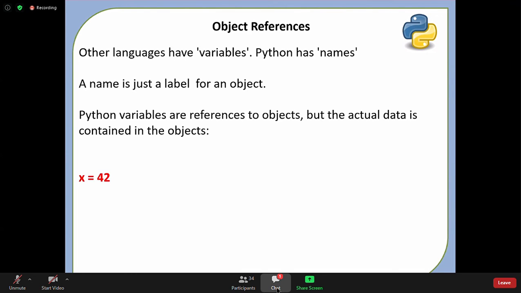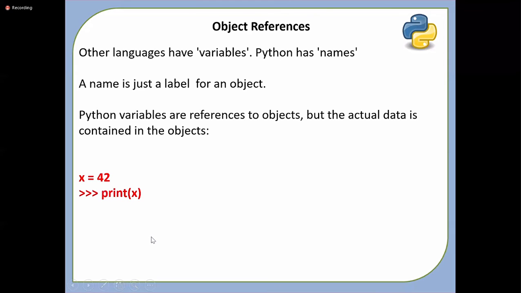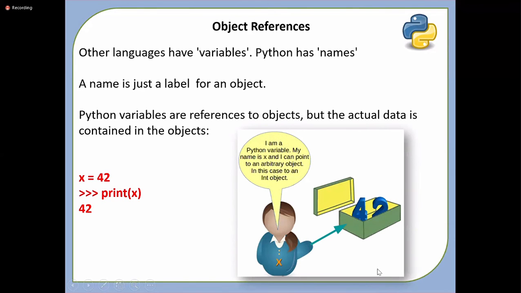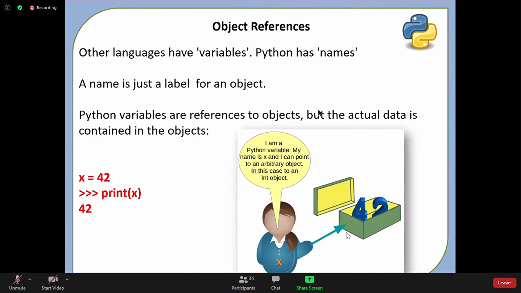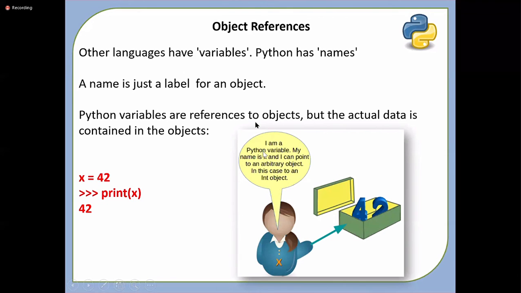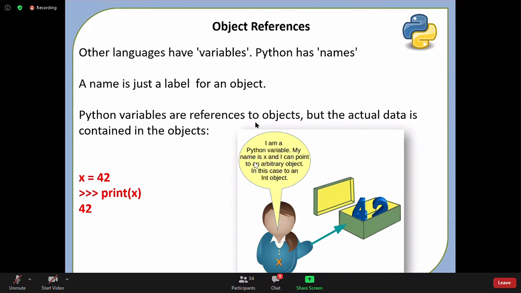Object gets created with a value 42 and x is referring. Do you agree with this diagram? One reference, one object. The 42 object gets created and it says I'm a Python variable or a reference. My name is x. I can point to any arbitrary object. In this case, I'm pointing to an integer object. Agree with this slide, everyone?